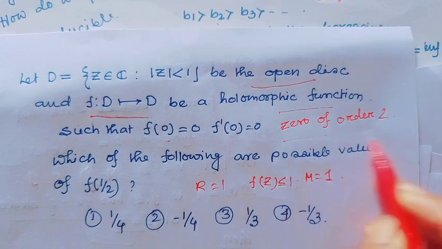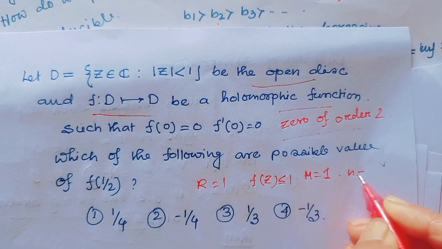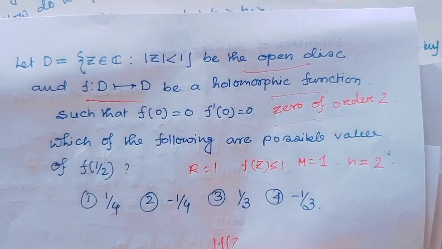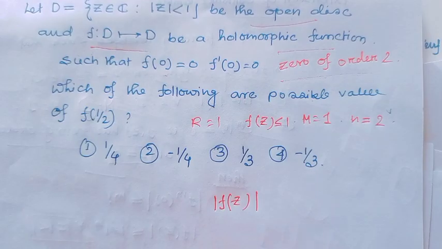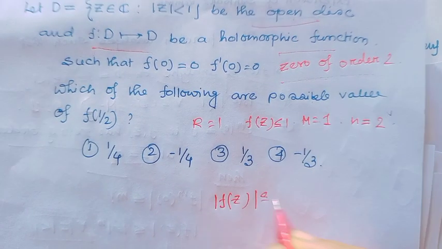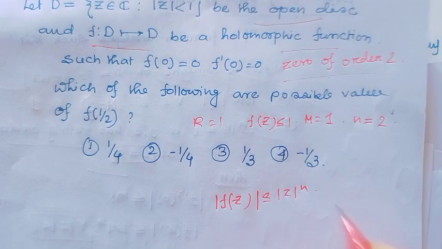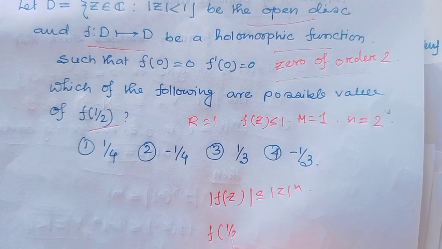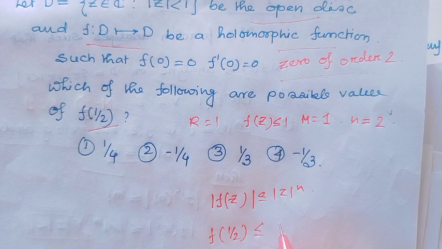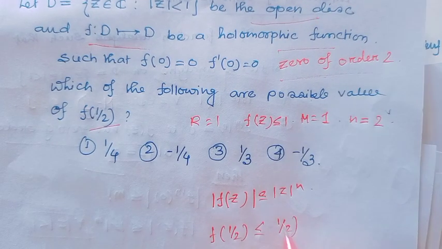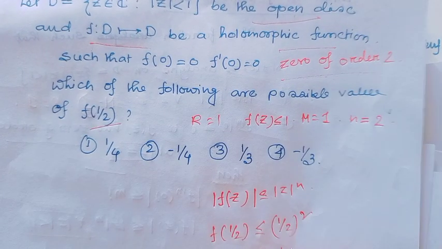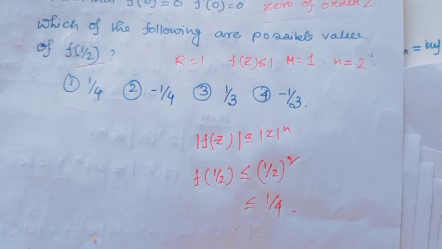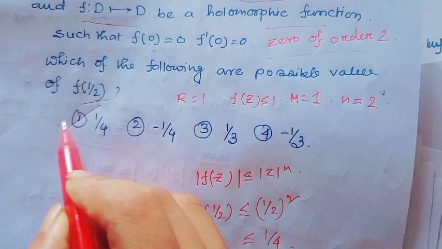And since here 0 is a zero of order n, n = 2. That means |f(z)| ≤ |z|^n. Then what is the value of f(1/2)? The value of |f(1/2)| is ≤ (1/2)^2 = 1/4. So the value of f(1/2) is at most 1/4.